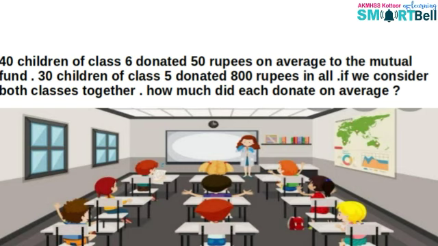To the next question. 40 children of class 6 donated 50 rupees on average to the mutual fund. 30 children of class 5 donated 800 rupees in all. If we consider both classes together, how much did each donate on average?